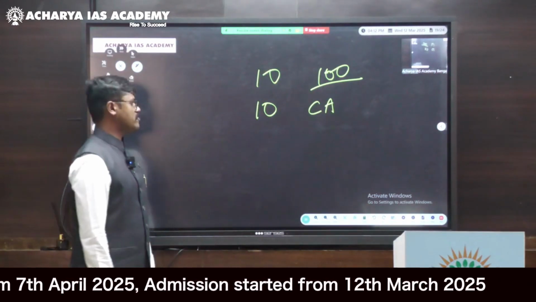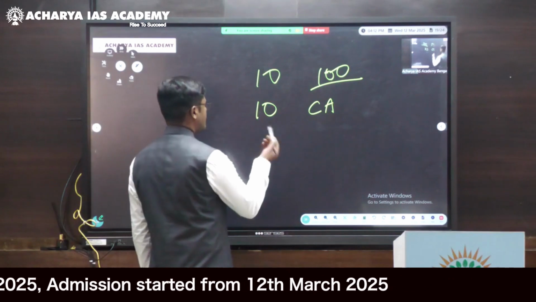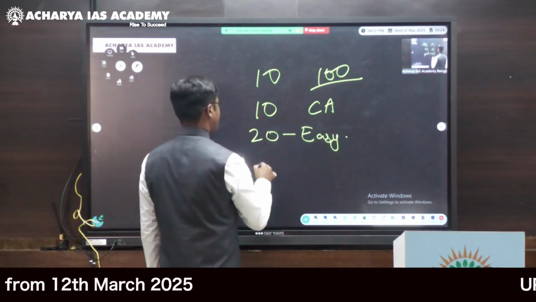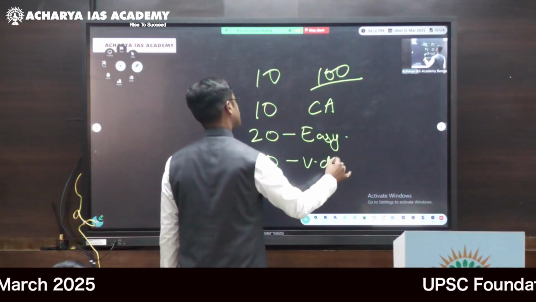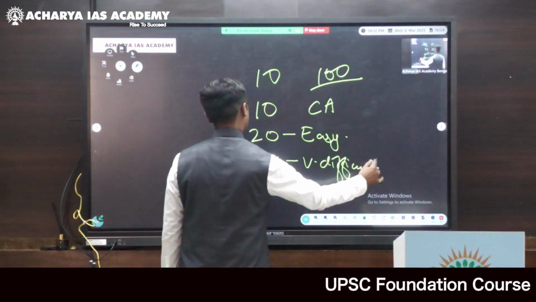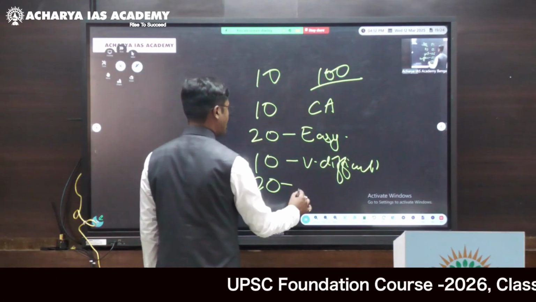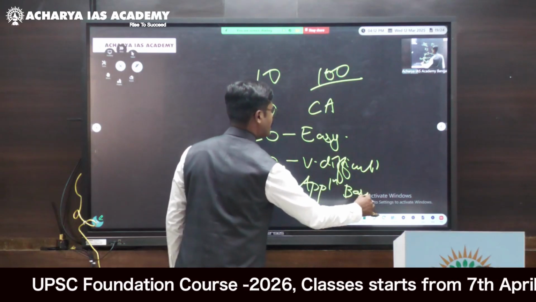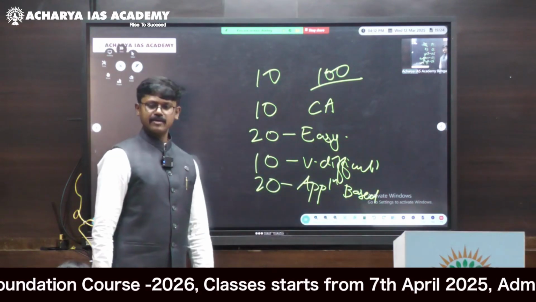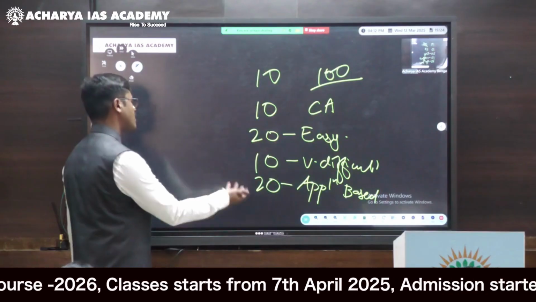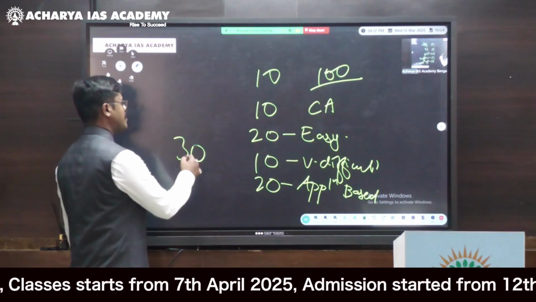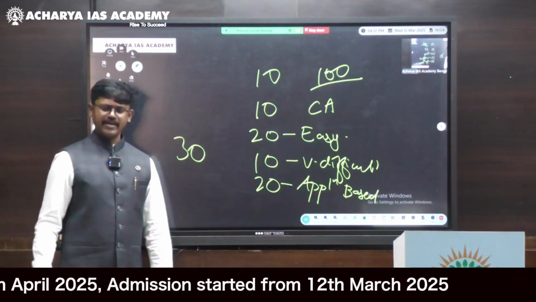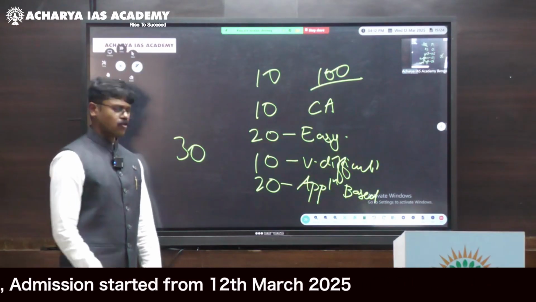And then there will be questions where, let us say, 20 will be very easy questions, 10 will be very difficult questions, and roughly 20 questions will be application based. They will be easy, but not direct; there will be analytics and application. Of the remaining, roughly 30 questions will be average, not very difficult, not very easy, not randomized, nothing. You can attempt those questions.